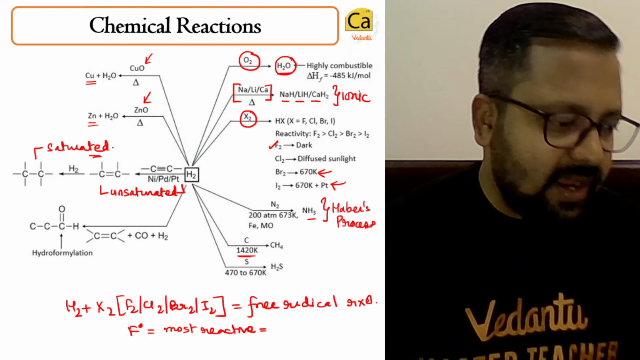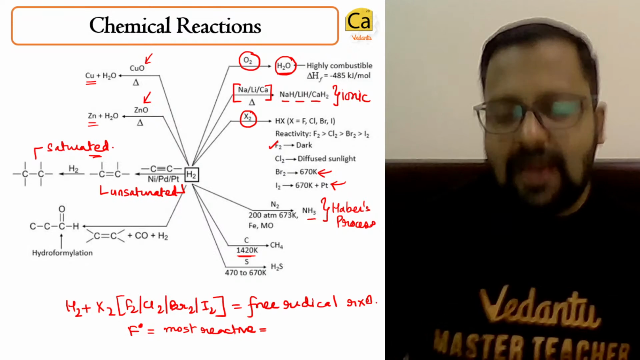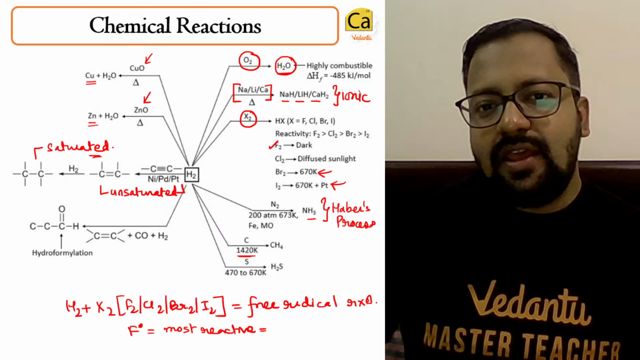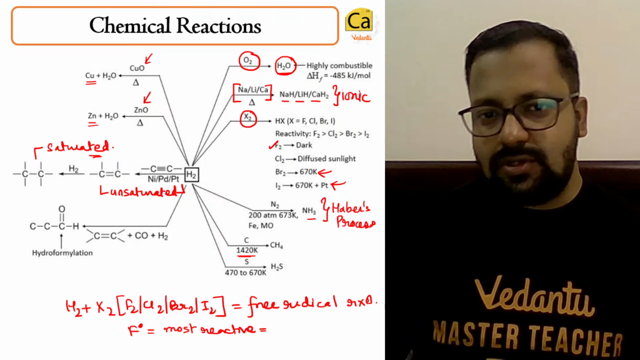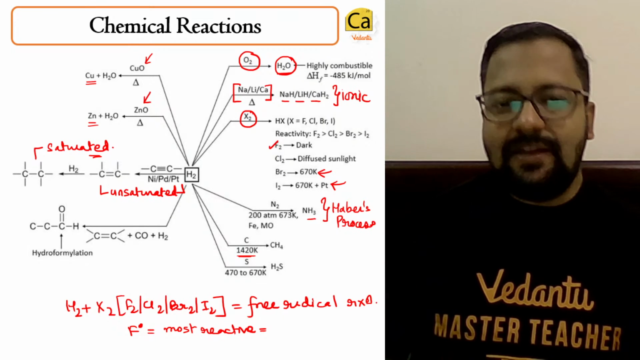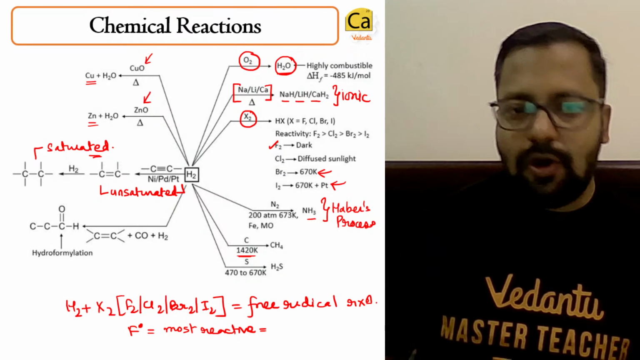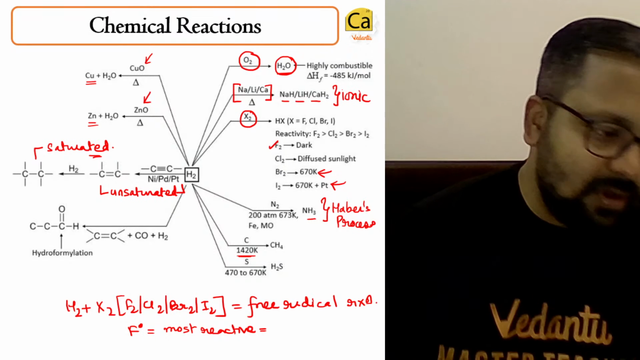Sir, what is parahydrogen? We had discussed this yesterday. Parahydrogen is that hydrogen in which the spins of the nuclei of the two hydrogen atoms are different. They are in opposite directions. Ortho has the same spin.